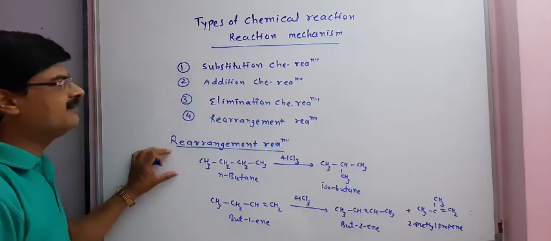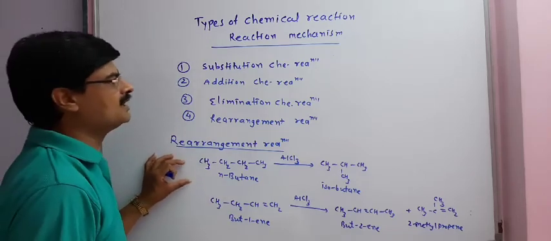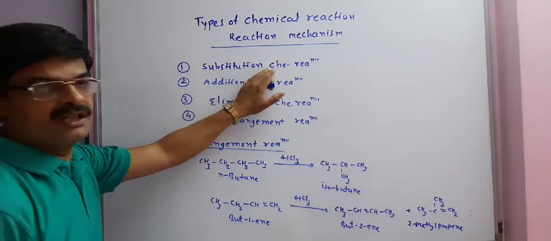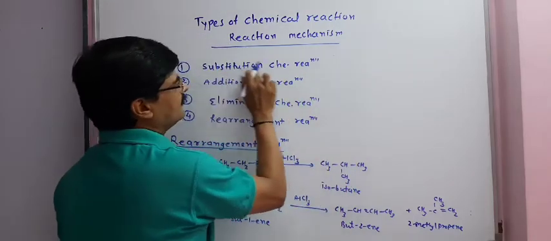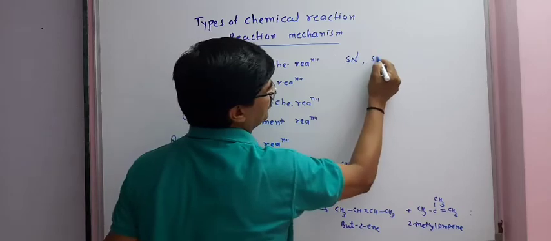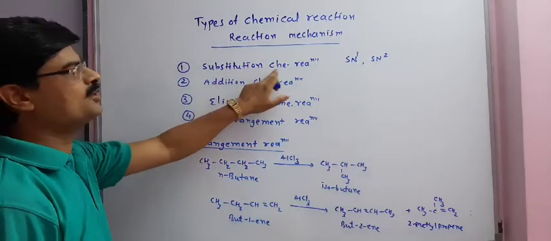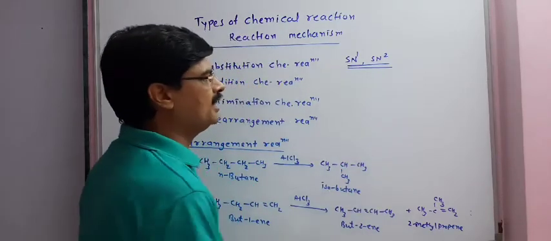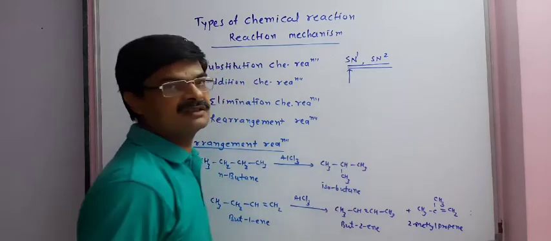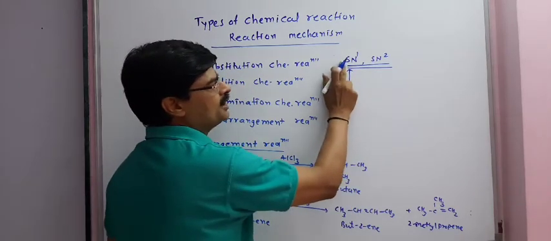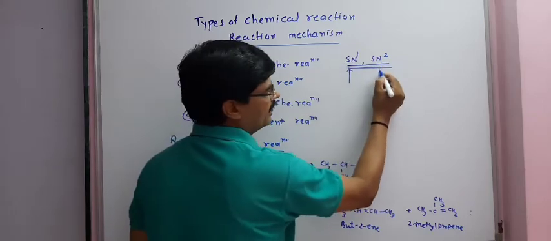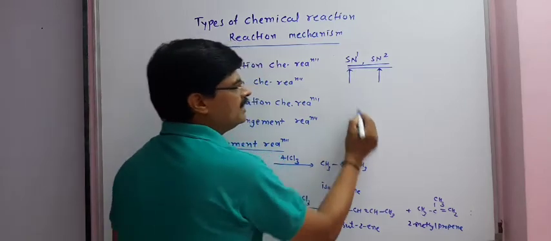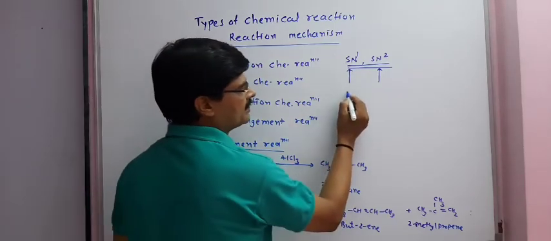Now, besides these reactions, we have to understand addition chemical reactions and substitution chemical reactions. As far as substitution chemical reactions are concerned, we have SN1 and SN2. So we will study SN1 and SN2 reactions, because SN1 means nucleophilic substitution unimolecular, and SN2 means nucleophilic substitution bimolecular. So we will study examples of SN1 and SN2 reactions.